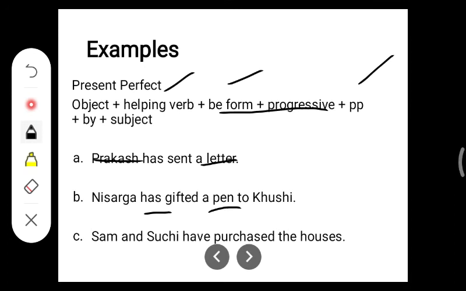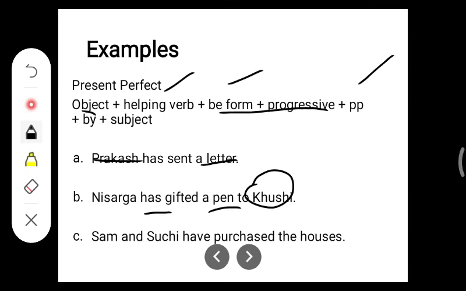A pen has been gifted by Nisarga. Subject is Nisarga. Then whatever is remaining here, add it on to the end of the sentence: a pen has been gifted by Nisarga to Khushi. This is your sentence and this is the right answer.